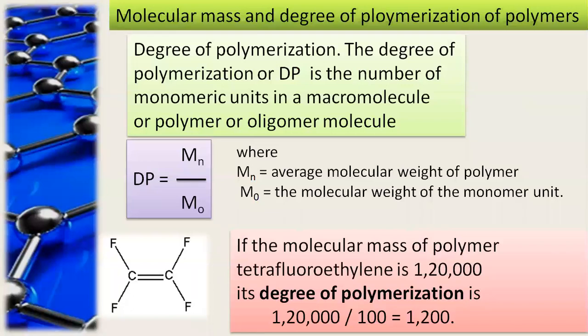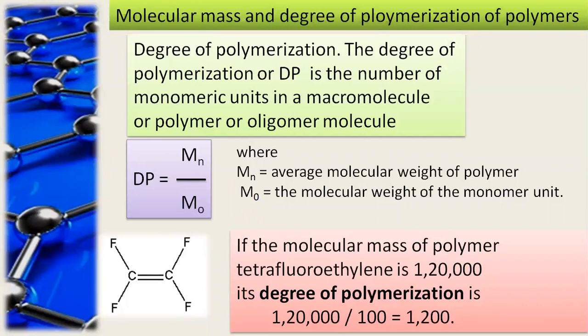First, we see about the molecular mass and degree of polymerization of polymers. Degree of polymerization is the number of monomeric units in a macromolecule. It is denoted by the sign DP. It is the ratio of the average molecular weight of the polymer to the molecular weight of the monomer unit, where Mn stands for the average molecular weight of the polymer, and M0 stands for the molecular weight of the monomer unit.